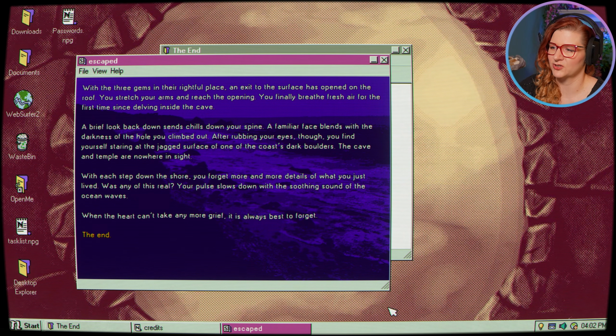With each step down the shore, you forget more and more details of what you just lived. Was any of this real? Your pulse slows down with the soothing sound of ocean waves. When the heart can't take any more grief, it's always best to forget. The end. Is it the end?